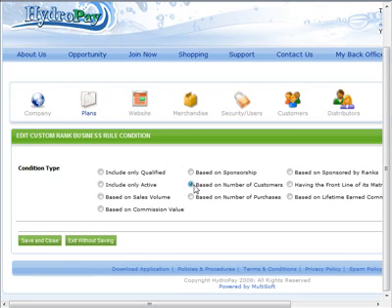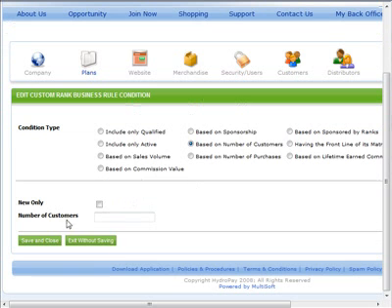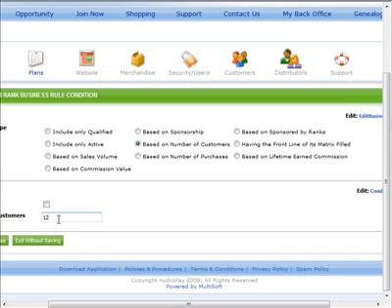Based on number of customers. By setting this checkbox, we may define that a member must have a minimum number of personal customers in order to be eligible for this rank. Further, we may require that these customers have been acquired in the last commission period by checking the New Only checkbox, or leave the checkbox blank to include all customers a member has acquired since joining your company. Enter the minimum number of personal customers required in order to fulfill the requirements of this business rule.